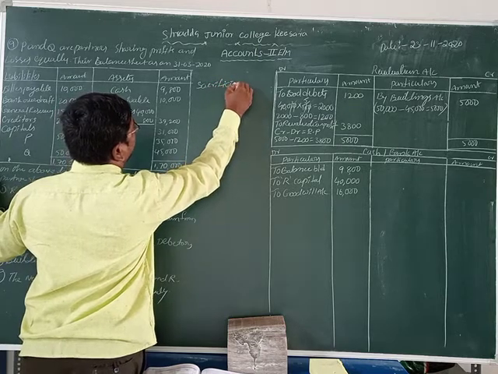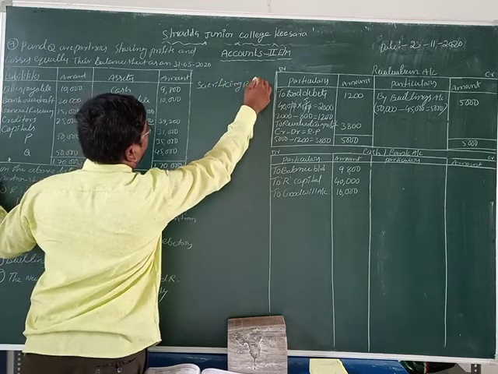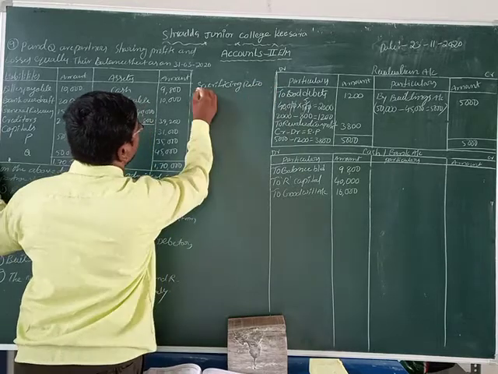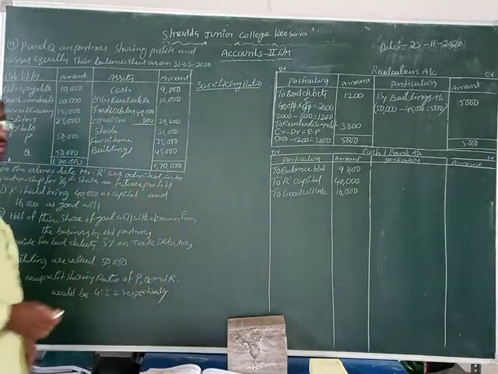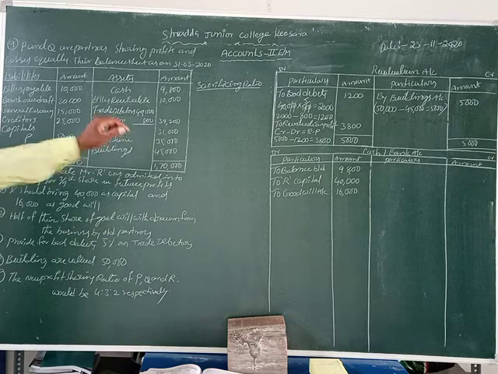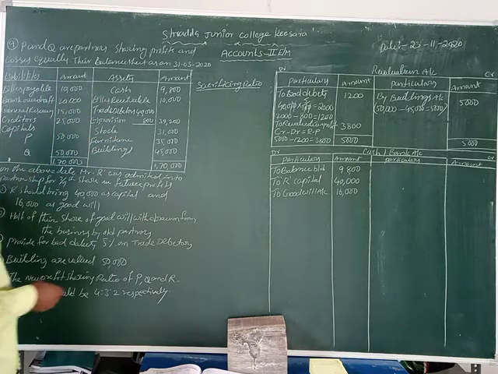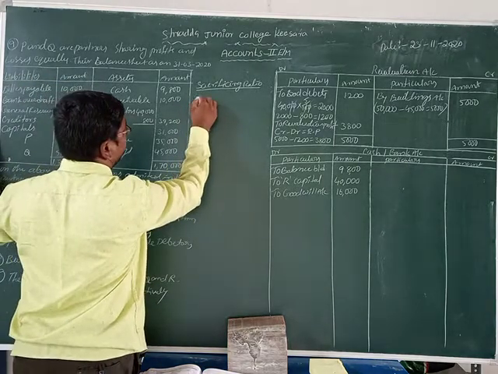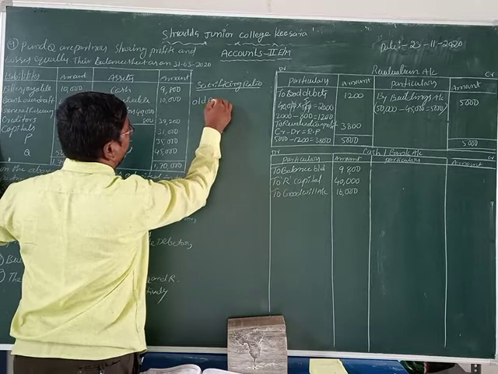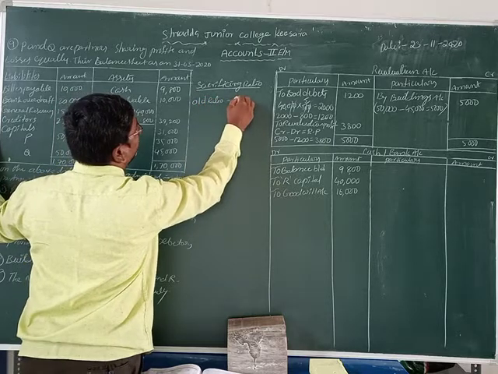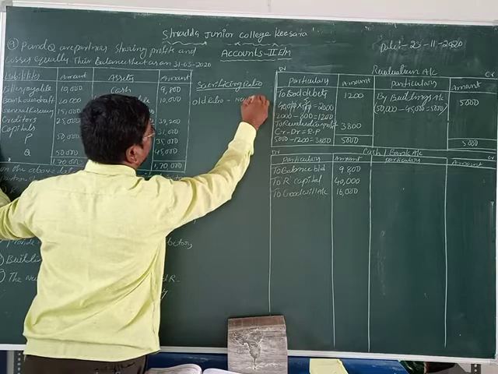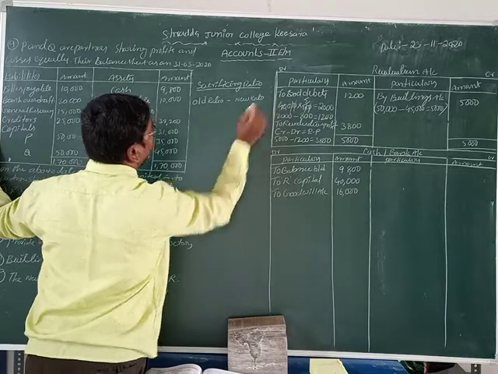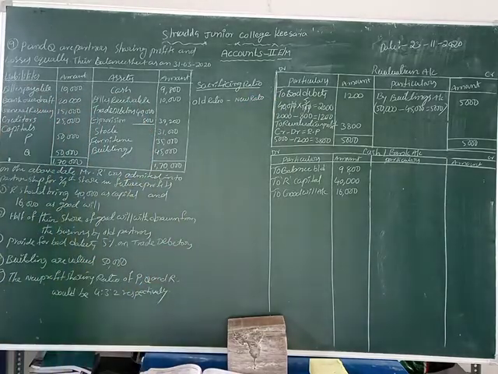Sacrificing ratio. How can we calculate the sacrificing ratio? What is the formula? That formula is old ratio minus new ratio. This is the sacrificing ratio formula.